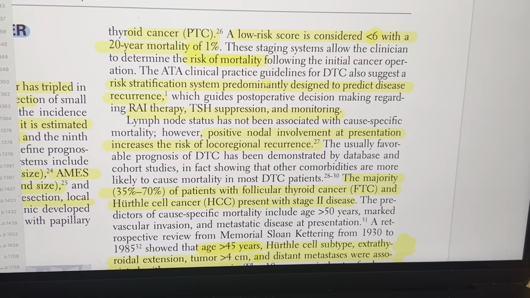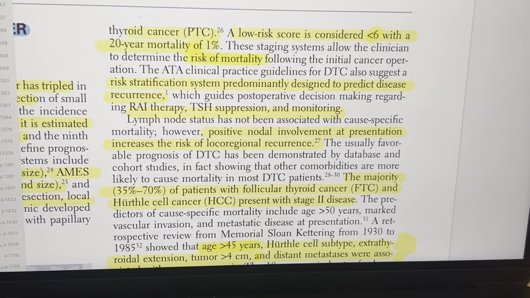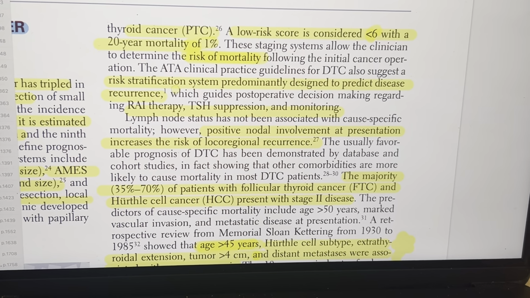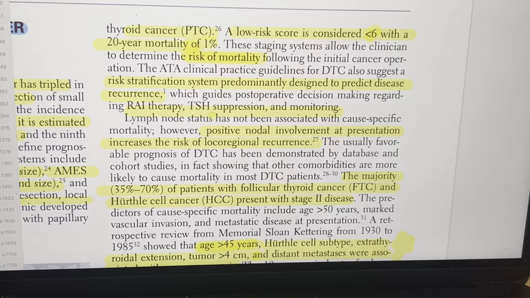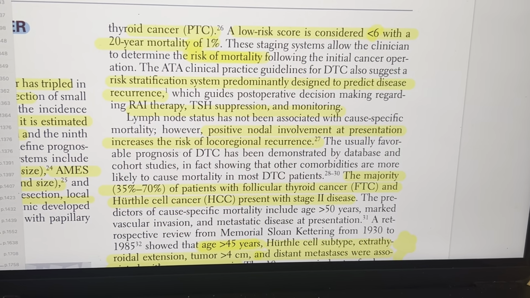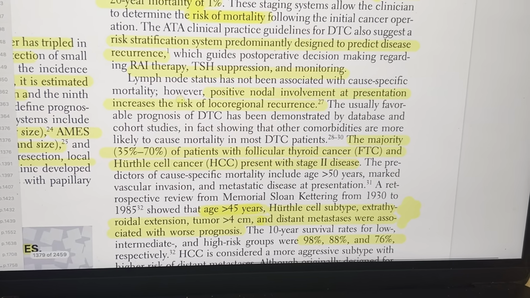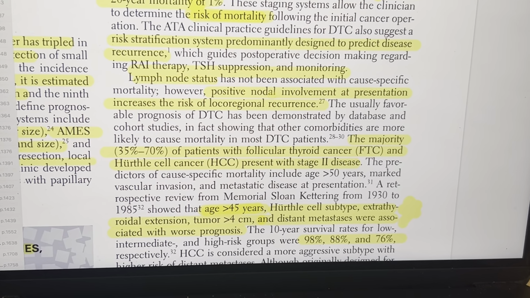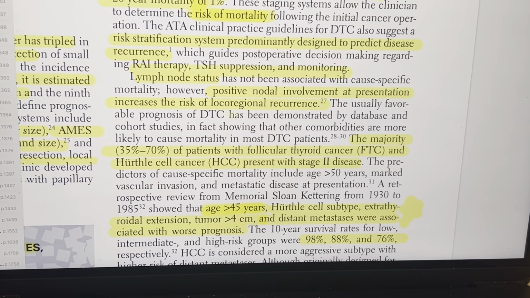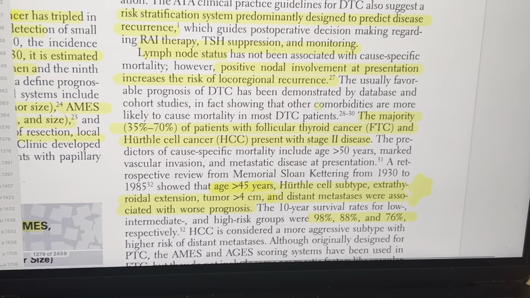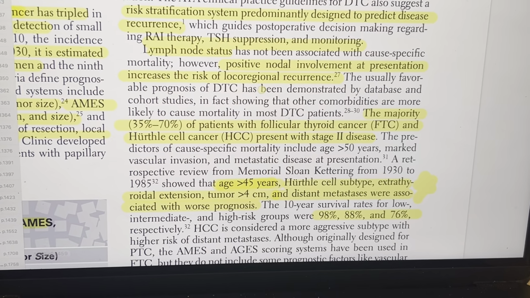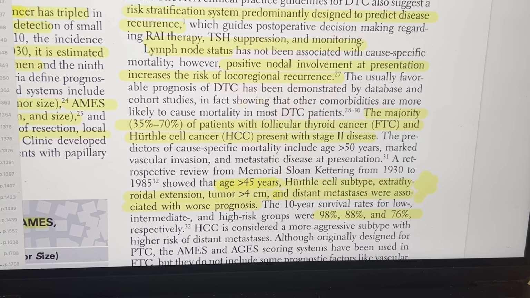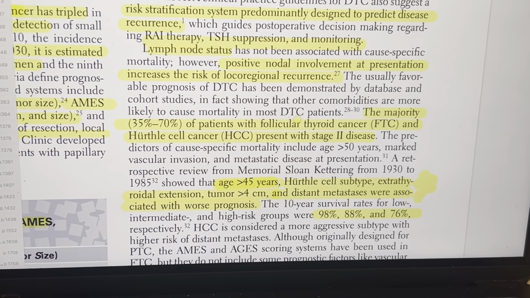The ATA clinical practice guideline for DTC also suggests a risk stratification system predominantly designed to predict disease recurrence, which guides post-operative decision making regarding radioactive iodine therapy, TSH suppression, and monitoring. Lymph node status has not been associated with cause-specific mortality. However, positive lymph node involvement at presentation increases the risk of locoregional recurrence. The usually favorable prognosis of DTC has been demonstrated by databases, in fact showing that other comorbidities are also more likely to cause mortality in DTC patients.